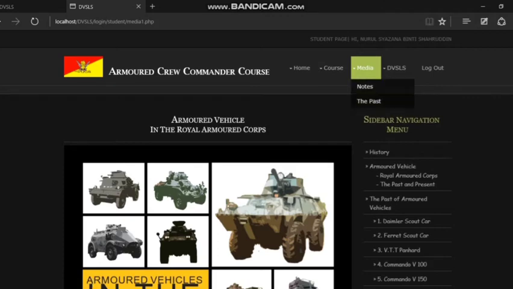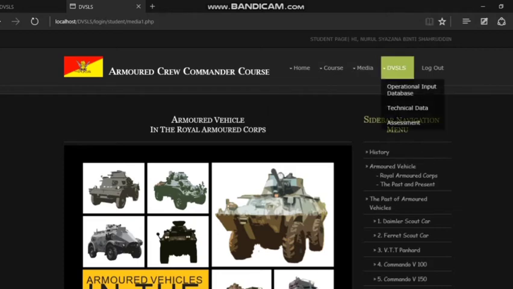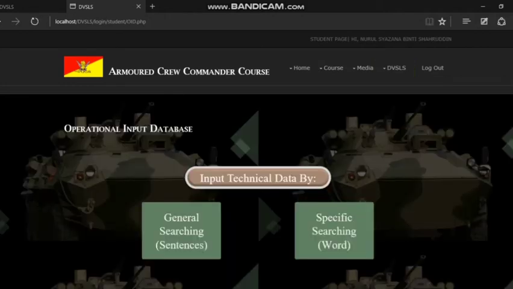Okay, and then we move to the next part. This is an important part, which is operational input data. Basically, if students want to do the operational input data, they can just click on this button and the system will display the page interface.